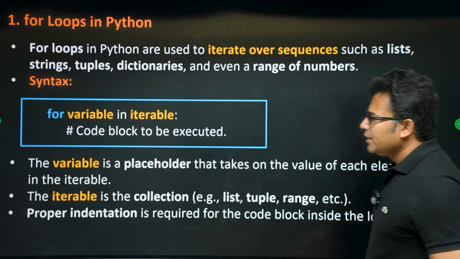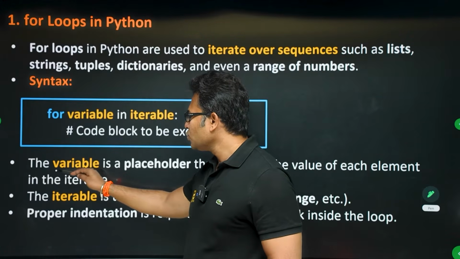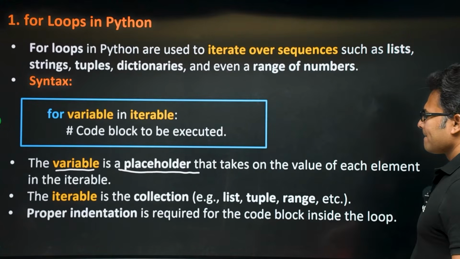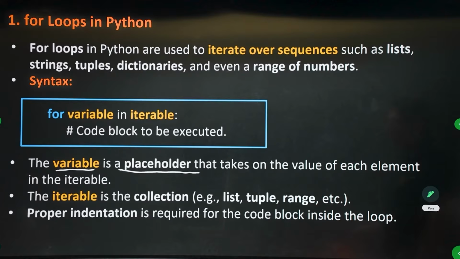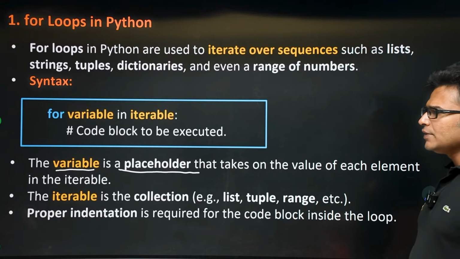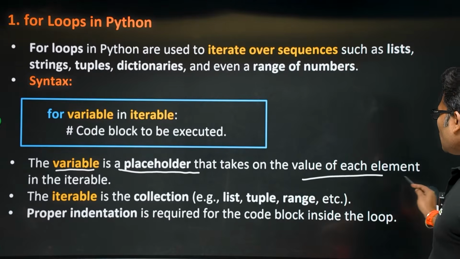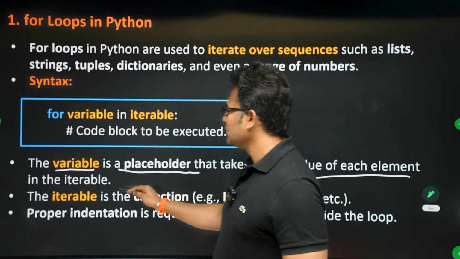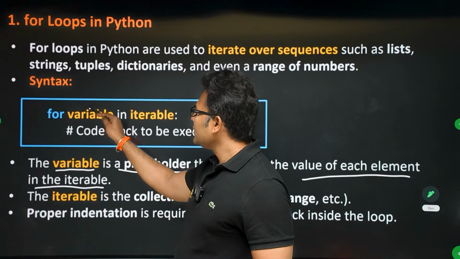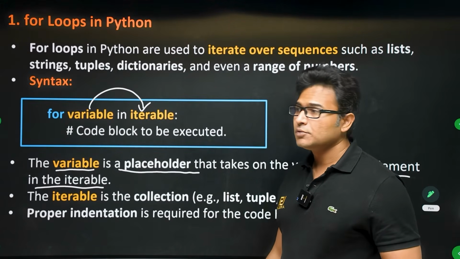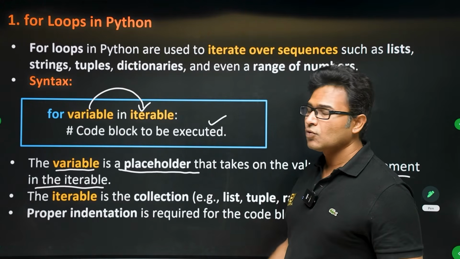Now here, variable is just a placeholder. You can have any variable name there. It takes on the value of each element in the iterable, which means this variable will take each value from the iterable, and for every value in the iterable it will execute the entire block of code once.